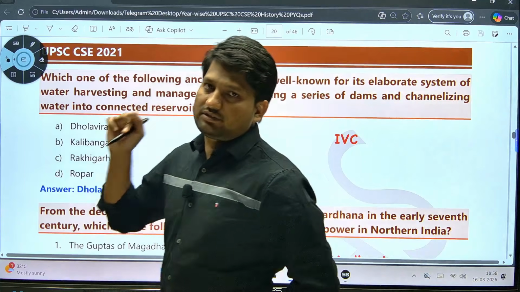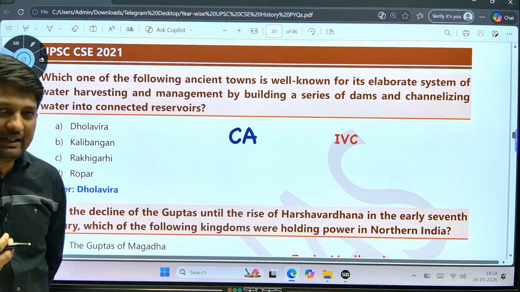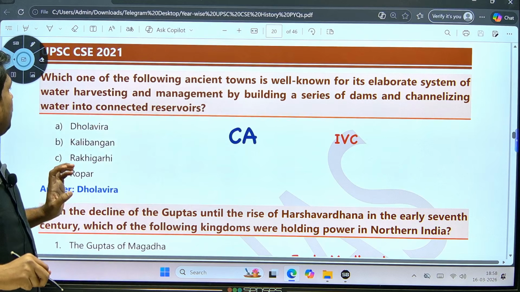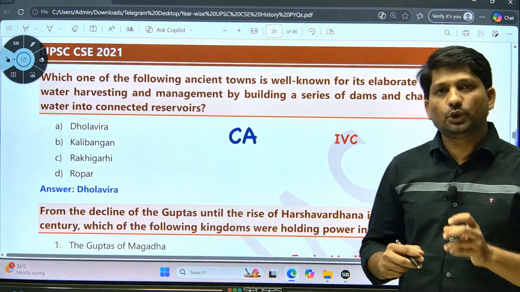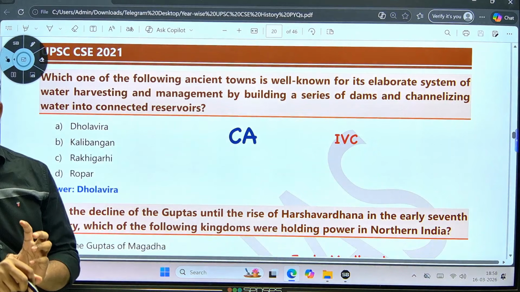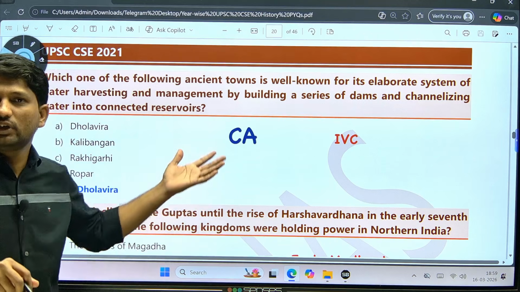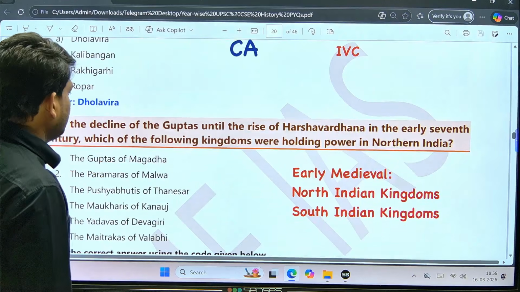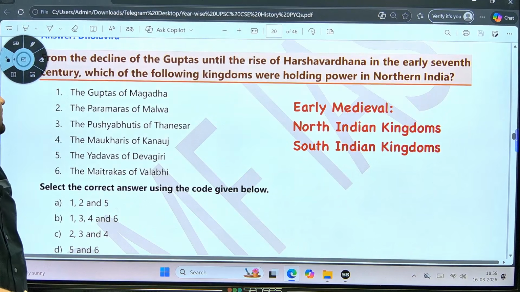So, this is the last question paper we will see, then we will directly jump to the basic content part. So, in 2021 there was a question from this, what have they asked? They have asked the question from this Dholavira. Why have they asked the question from this Dholavira? I already told you, it was related to current affairs, as Dholavira was added into the World Heritage Site list. But in general this is a pure static question. So, it was asked because it was in the current affairs, but everybody knows Dholavira was famous for water harvesting or water conservation.